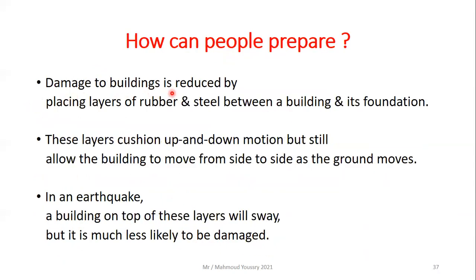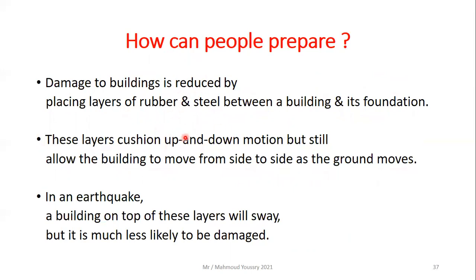Damage to buildings is reduced by placing layers of rubber and steel between a building and its foundation. This is how to reduce the damage caused by an earthquake to the buildings. These layers cushion up and down motions but still allow the building to move from side to side as the ground moves.